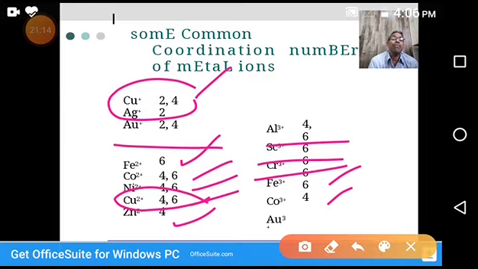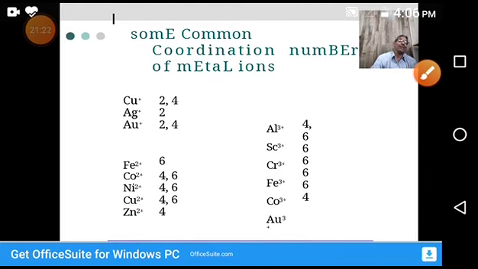The same metal atom in another oxidation state shows a different coordination number. So the coordination number depends upon the atom as well as its charge. Coordination number is the number of bonds that the central metal atom can form. The number of coordination bonds in a metal complex is called the coordination number.